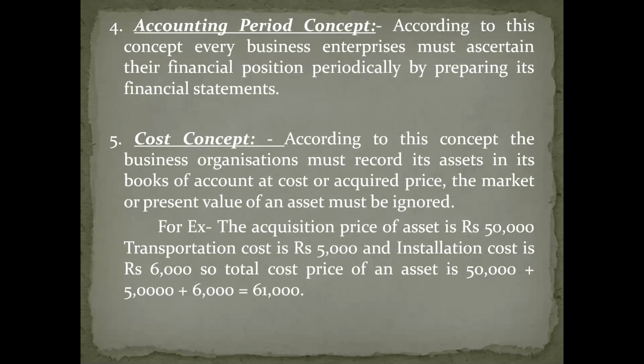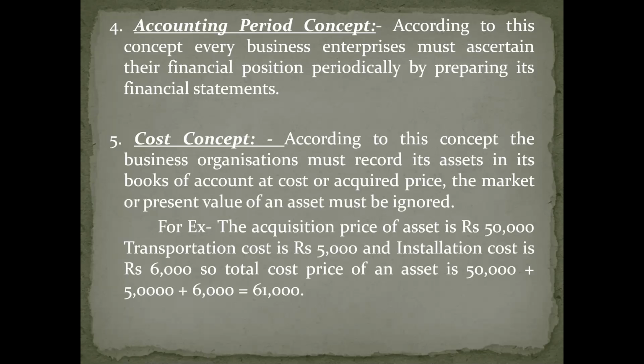Why should we focus on cost price? Because that particular asset is purchased for use. It is not purchased for sale. If it is purchased for sale, then you should not call it an asset. You should call it goods. Are you getting my point? So when you purchase an asset for use, you should record it at cost price and ignore its market value.